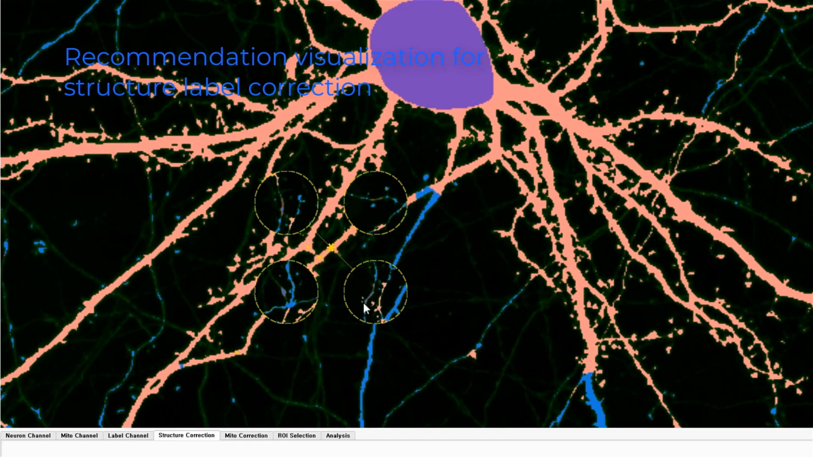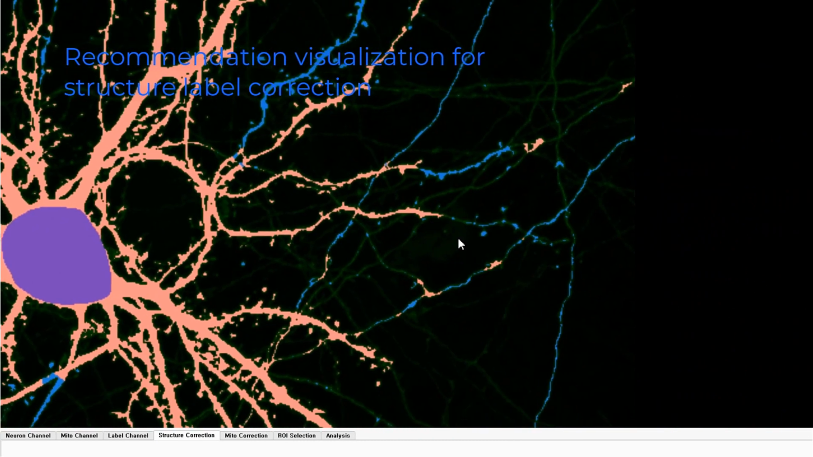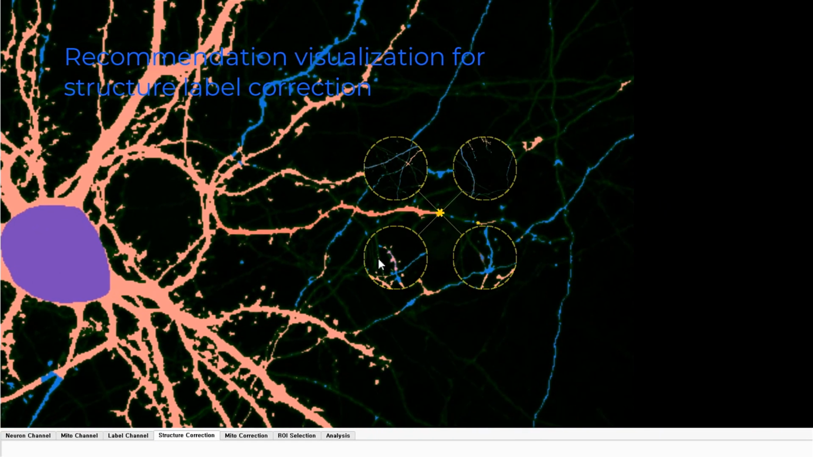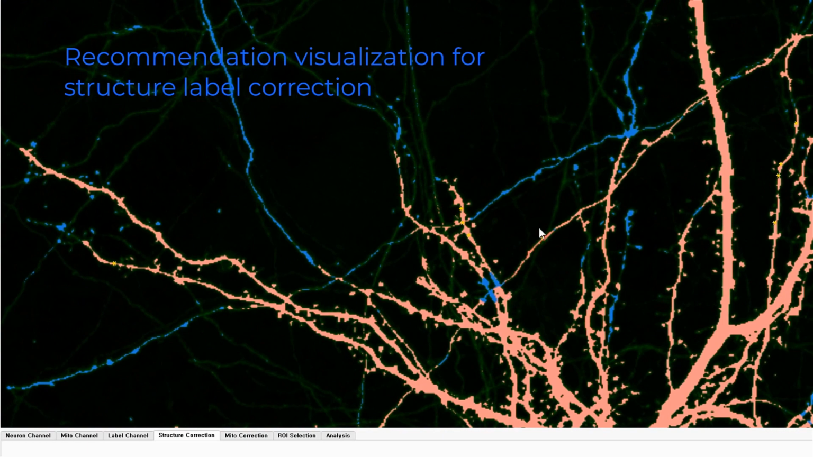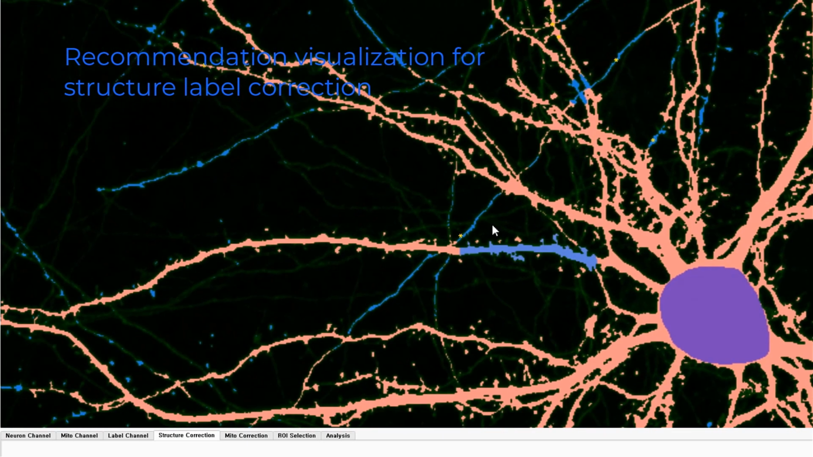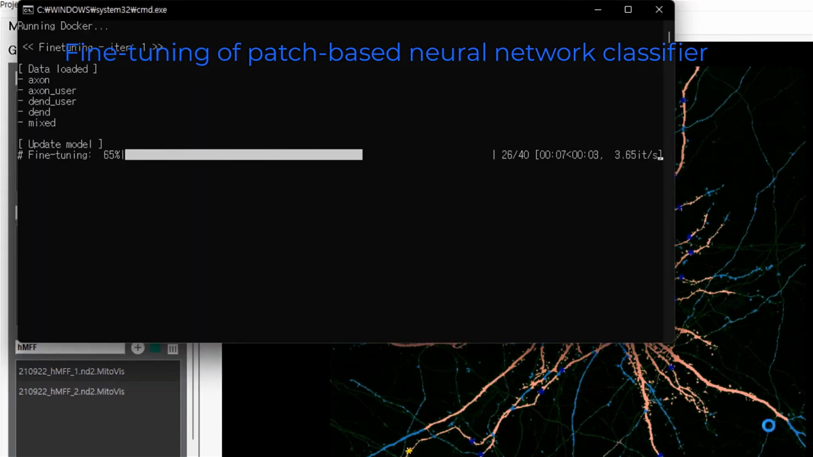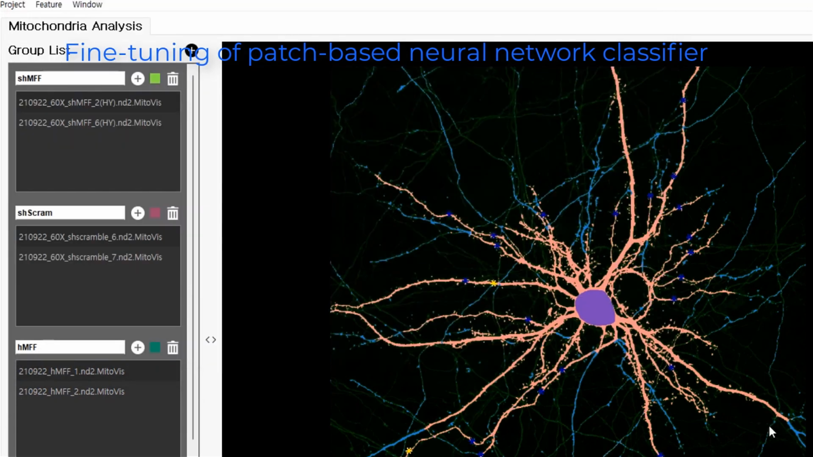When the user selects one erroneous neurite and corrects its label, similar neurites with errors are recommended and displayed as insets around the user-corrected neurite. The user can either perform corrections directly on them or change the current image view to the location of the recommended inset. Fine-tune the patch classifier using the initial and fixed labels. Repeat these until an acceptable result is obtained.